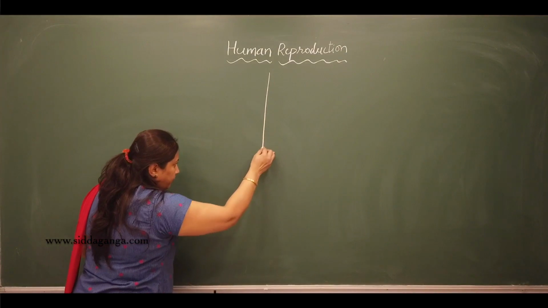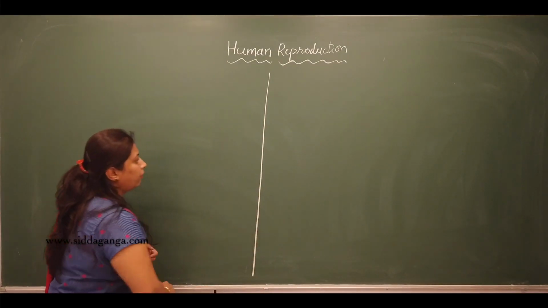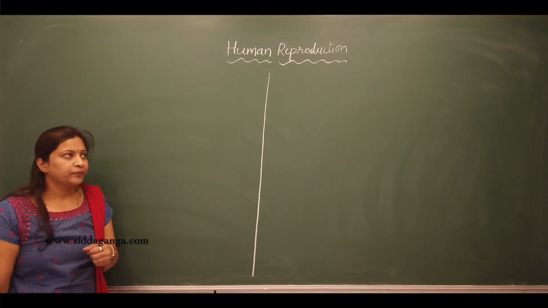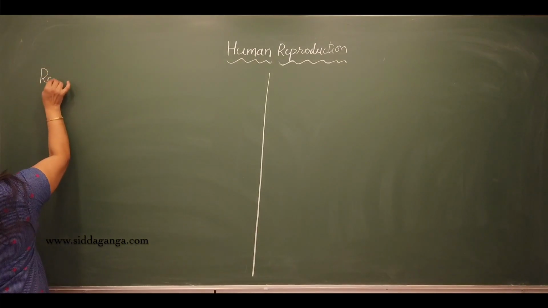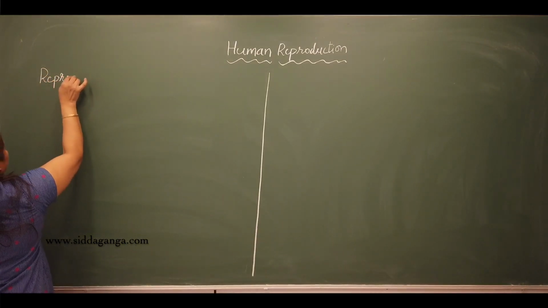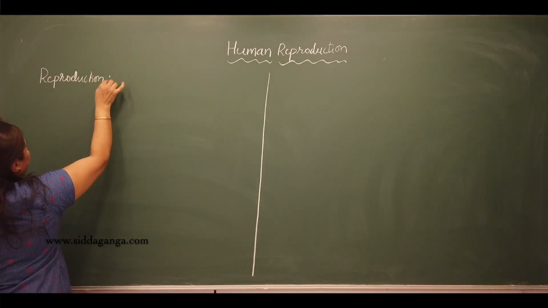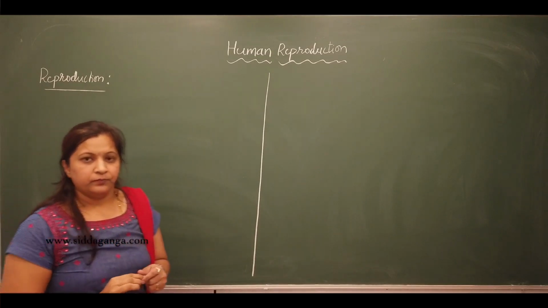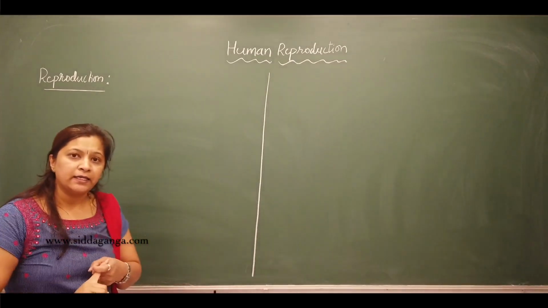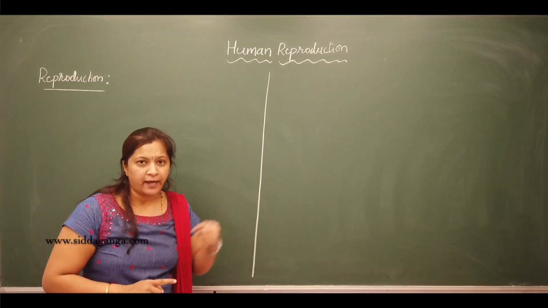What is reproduction? You already have a basic idea of reproduction, right? What is reproduction then? Reproduction is a biological process in which the living organisms will produce the offspring of its own type.